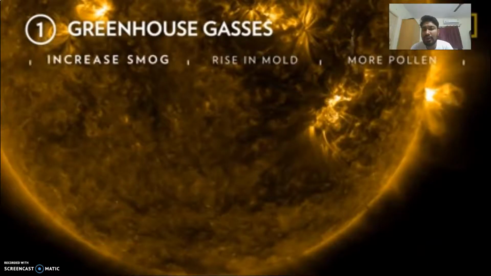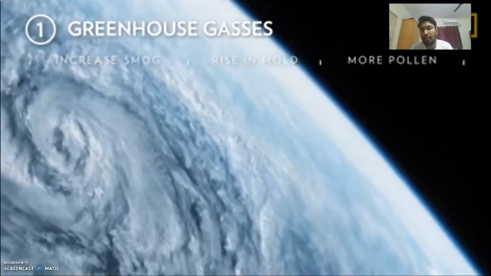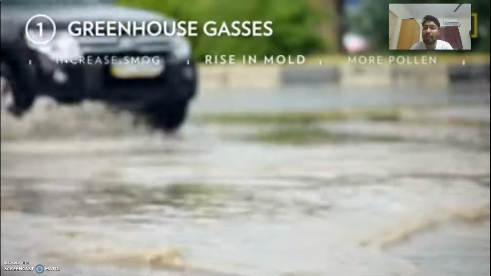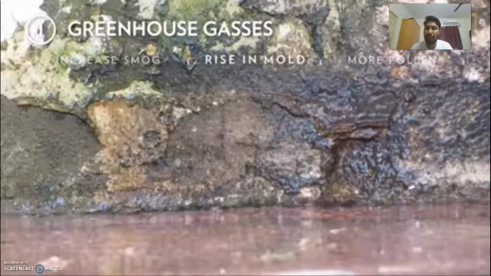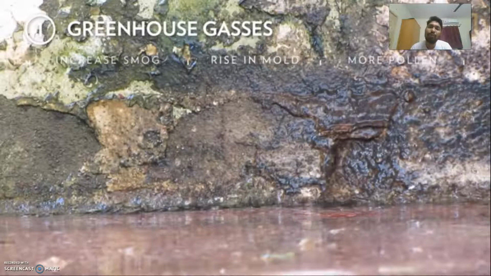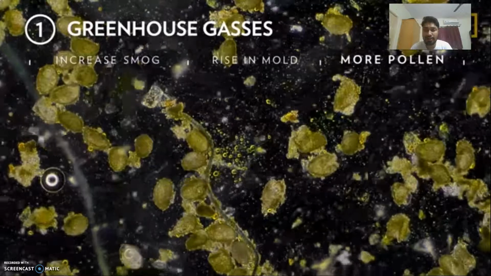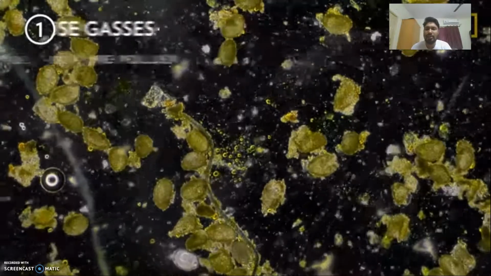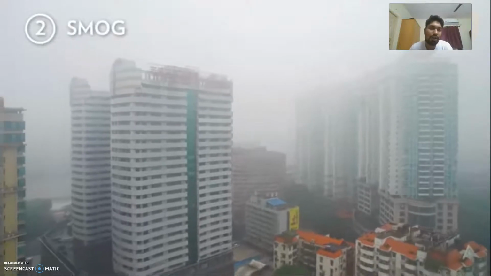You have seen in recent days that in Delhi and even in Chennai, smog production has increased, and there is even a rise in mold, nothing but heavy rain, and because of that, pollen also increases in numbers. So these are the factors you have to take into account first.